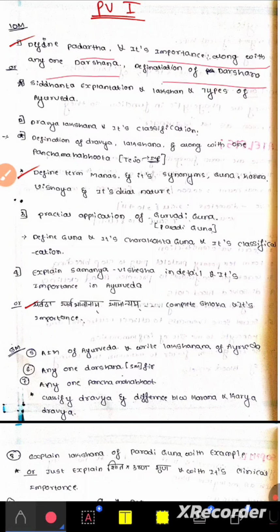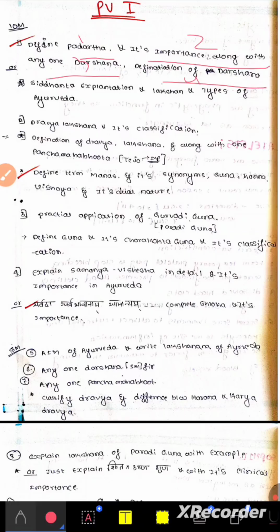It means they'll ask any one Darshana. Sankhya Darshana, Nyaya Darshana, they are there, no? Among them they'll ask any one Darshana, along with that, define Padartha and its importance and definition of Darshana. So these 4 things: first Padartha, importance of Padartha, any one Darshana, and the definition of Darshana. Including these 4 only, they'll frame the first question. Most of the previous times they have done the same thing.